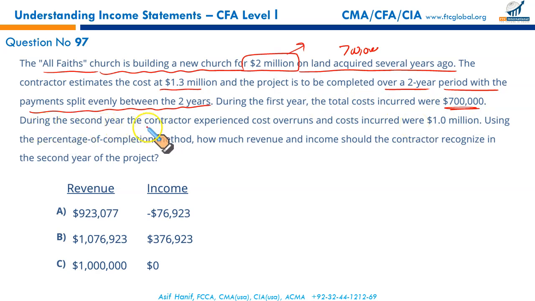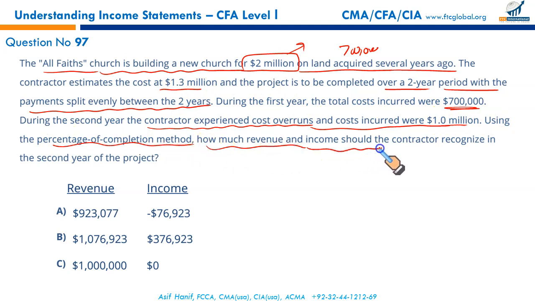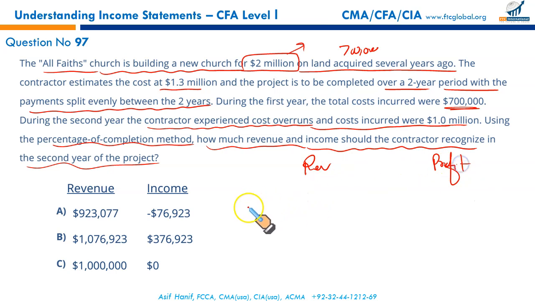During the second year, the contractor experienced cost overrun. We were expecting a total cost of 1.3 million, out of which 700,000 was spent in the first year. But in the second year, we spent $1 million. So the total cost, instead of 1.3, we ended up spending 1.7 million. Using the percentage of completion method, how much revenue and income should the contractor recognize in the second year of the project? Revenue and income are required for the second year, so this question will take time. Make a table like this, revenue and profit for both years, for year 1 as well as year 2.